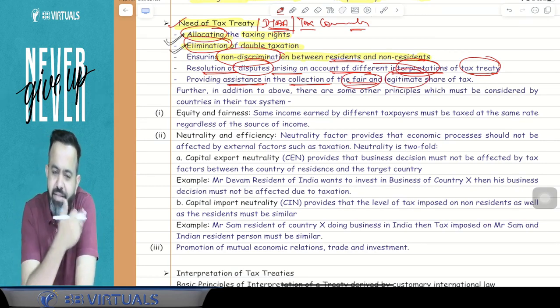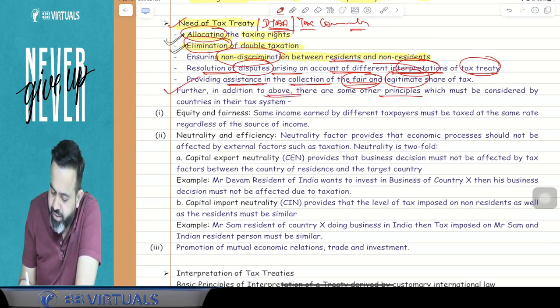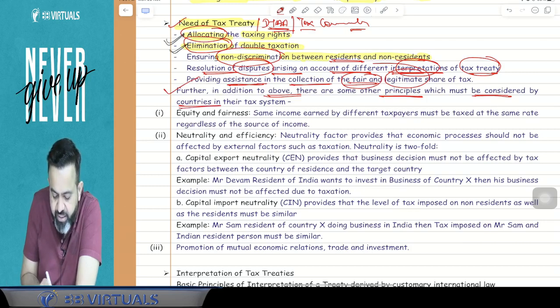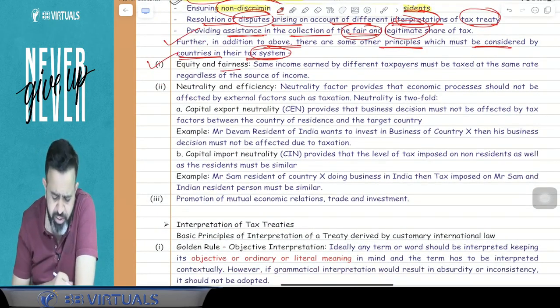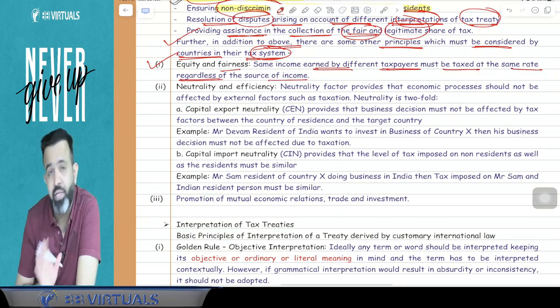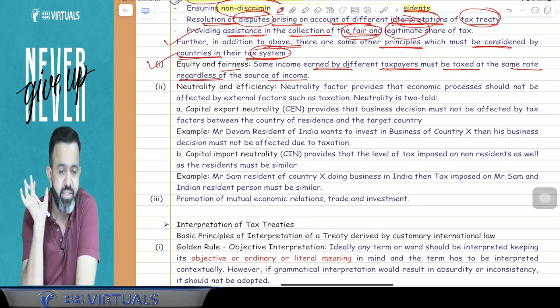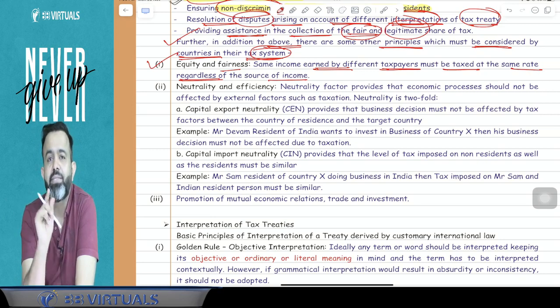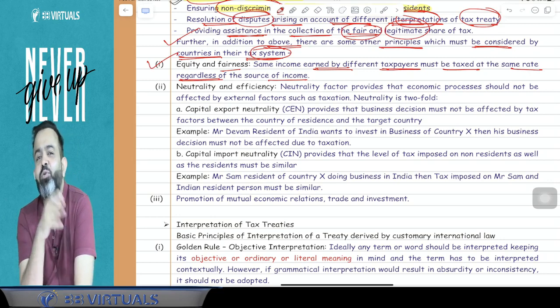And guys, along with that, there are some other additional needs also. Further, in addition to the above, there are some other principles which must be considered by countries in their tax system. One is equity and fairness. Now, what is equity and fairness? Equity and fairness says that the same income earned by different taxpayers must be taxed at the same rate regardless of the source of income. Equity in Hindi we call samanata, and fairness means samrupta in Hindi.